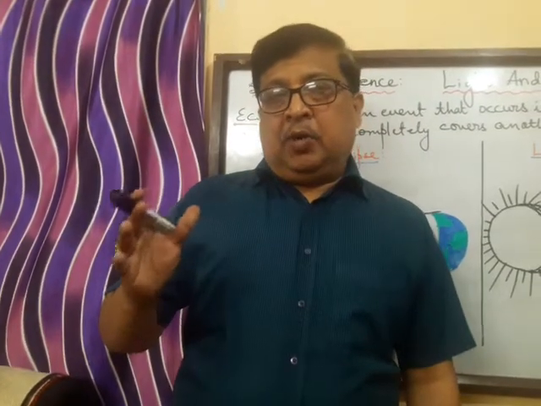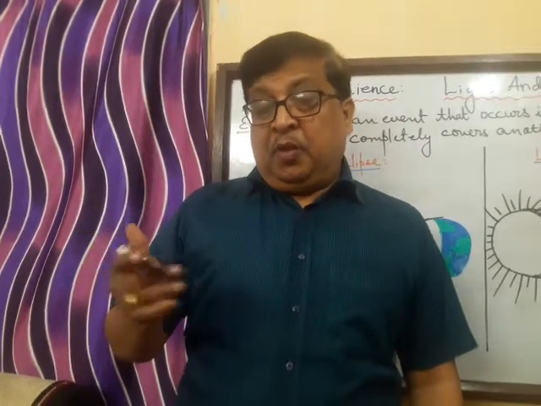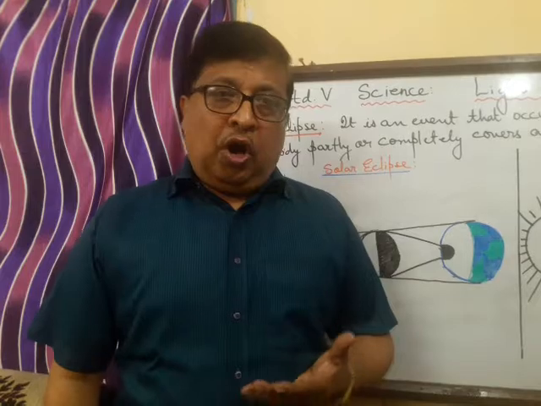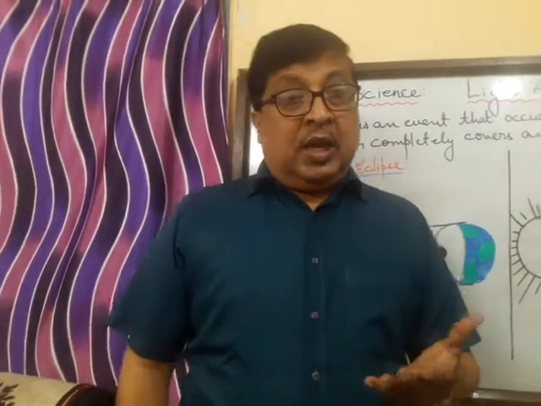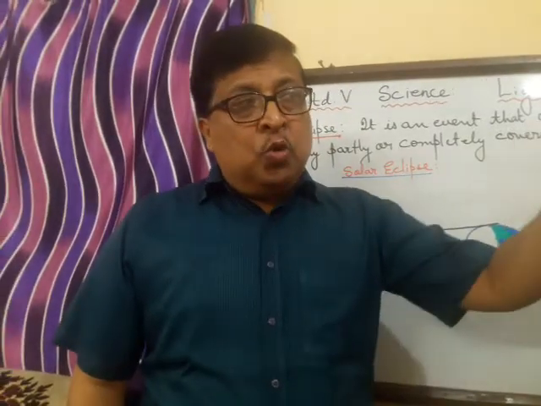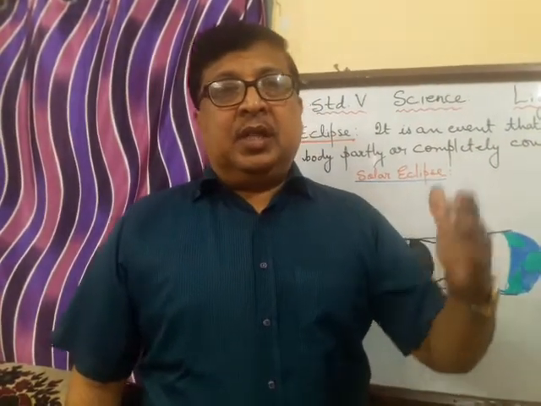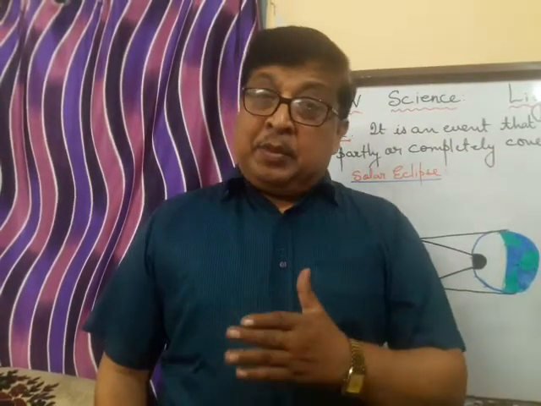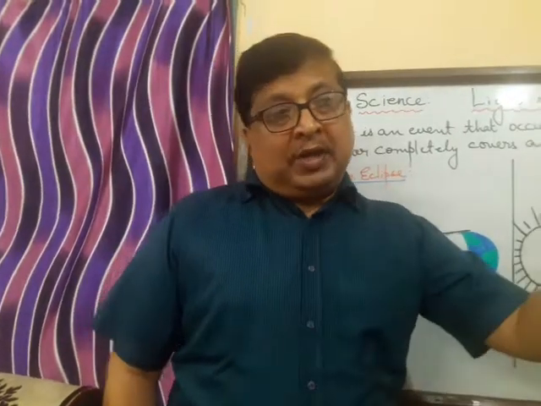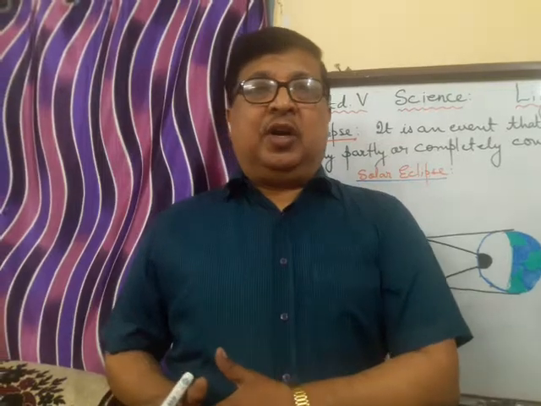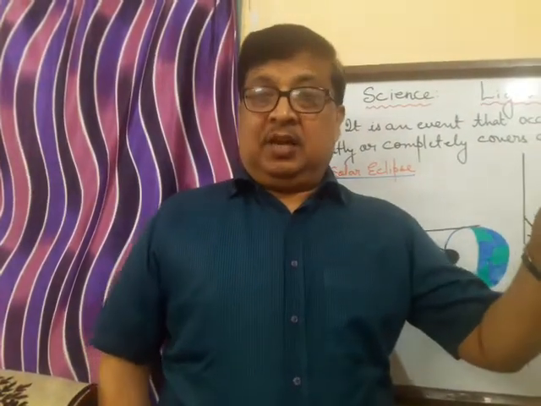Now first we will study about a solar eclipse. What is a solar eclipse? During the journey of the earth round the sun, there comes a time when the moon comes in between the sun and the earth, and this leads to the formation of a solar eclipse. What happens during a solar eclipse? The moon casts its shadow on the earth, and the people in the shadow cannot see the sun.